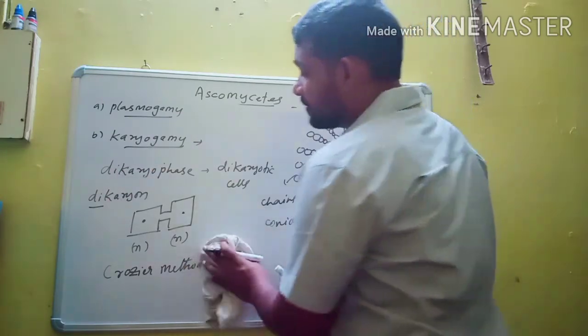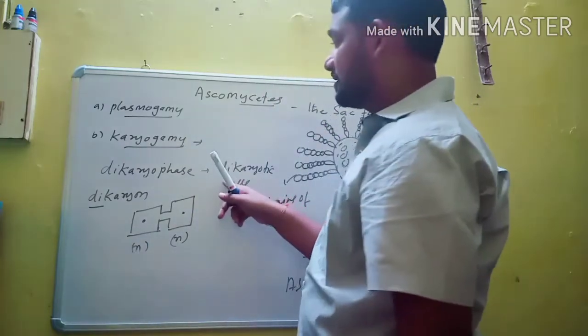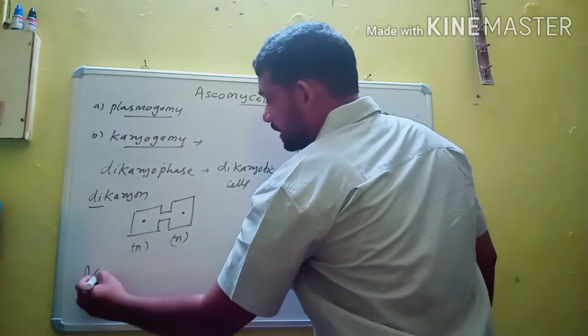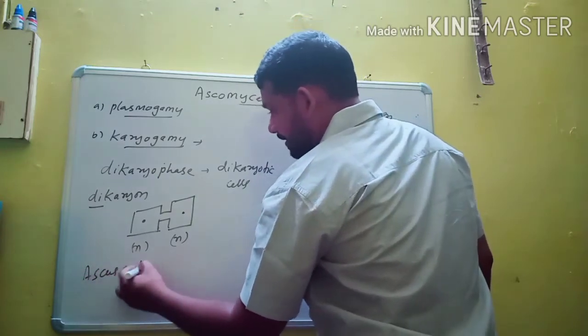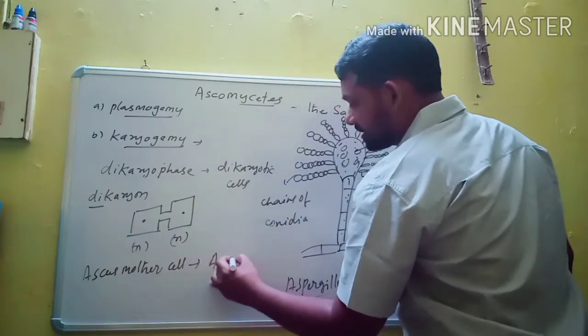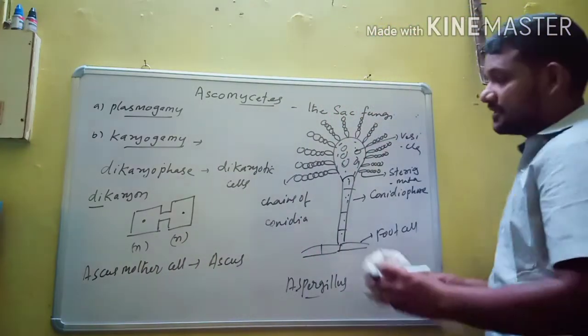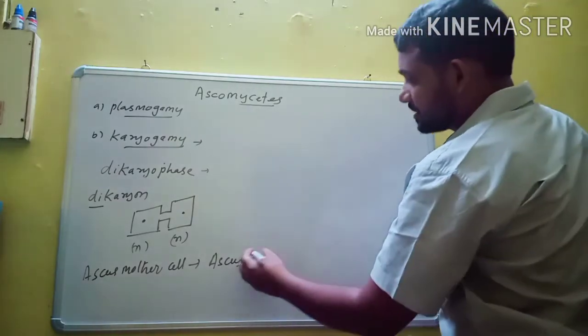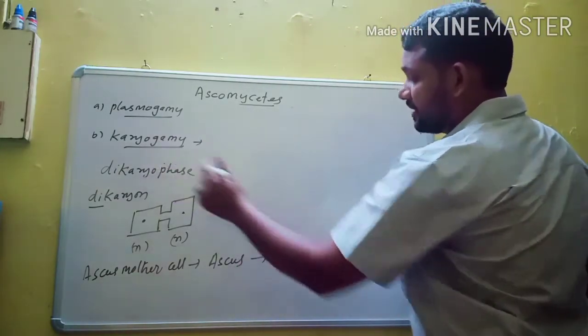Some cells of the dikaryophase are converted into the ascus mother cell. The ascus mother cell produces a special structure known as ascus. This ascus is the site for karyogamy and meiosis.